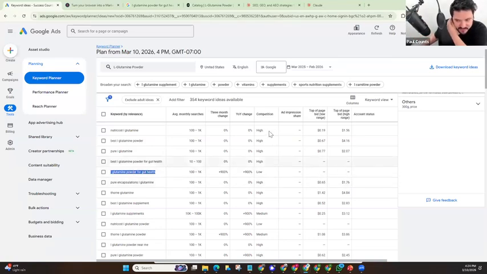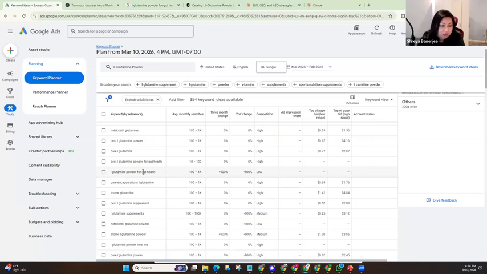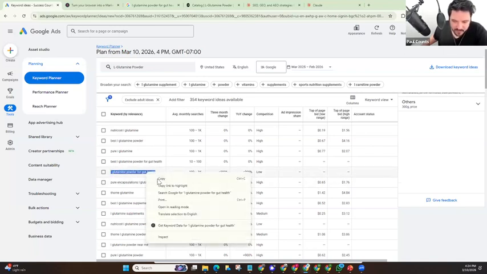So this is the one we're going to use because it's got low competition. And it's also a long-tail phrase, meaning it's got L-glutamine, one keyword, powder, gut health. So 1, 2, 3, 4. And then if you add in the word for, there's 5 words to make it rank. So L-glutamine powder for gut health.